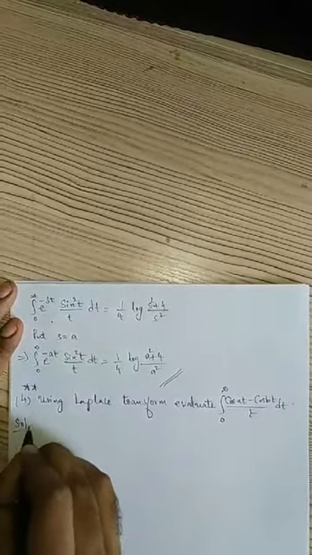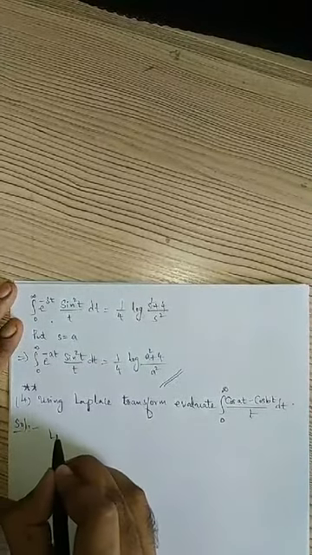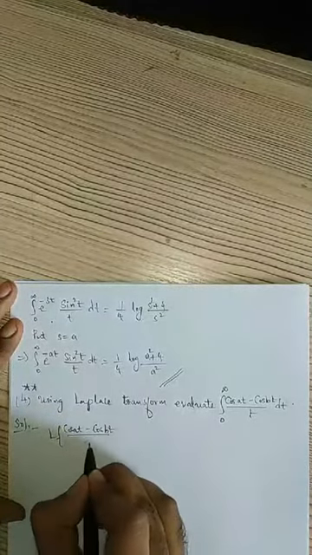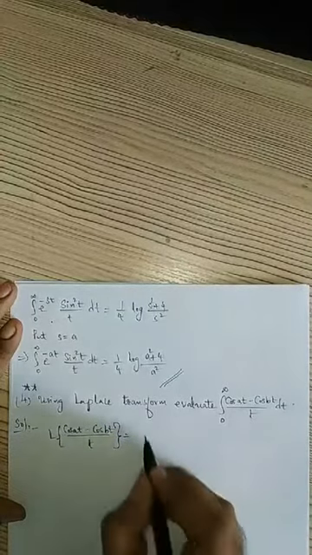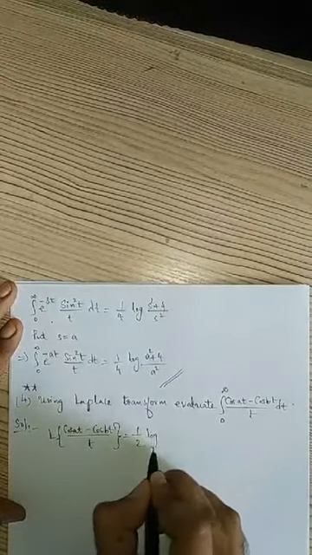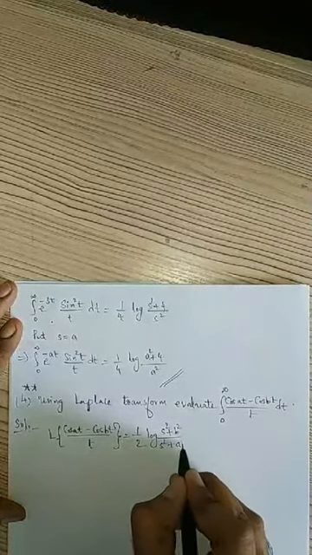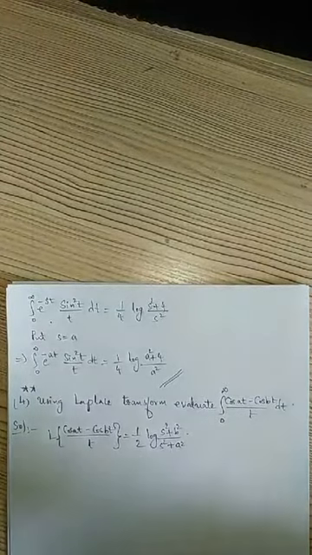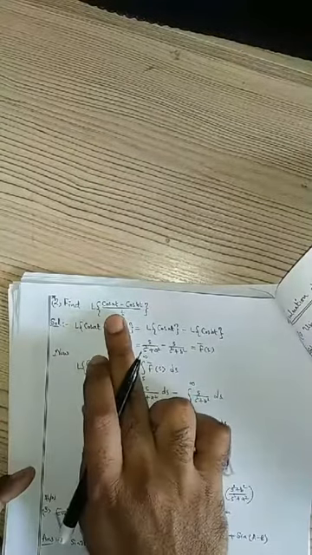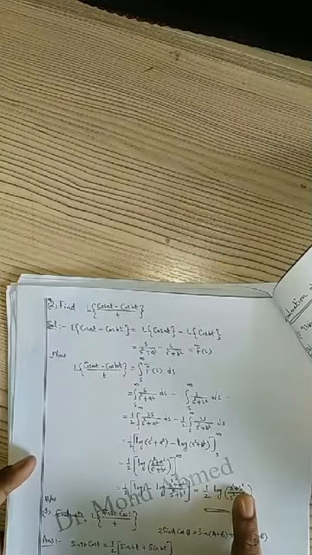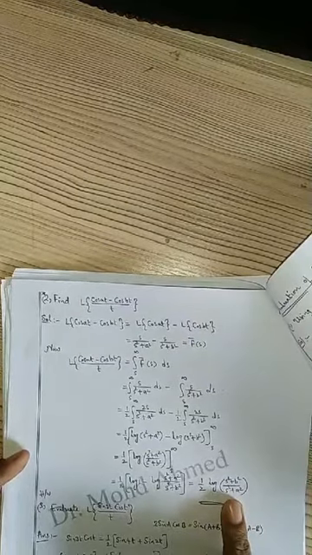In the second problem we have proved, just now, the Laplace transform of cos at minus cos bt by t, and this is given by 1 by 2 log of s square plus b square by s square plus a square. This we have evaluated just now in the second problem. So I'll show you. The second problem is this: Laplace transform of cos at minus cos bt by t. We have evaluated this to be 1 by 2 into log of s square plus b square by s square plus a square.